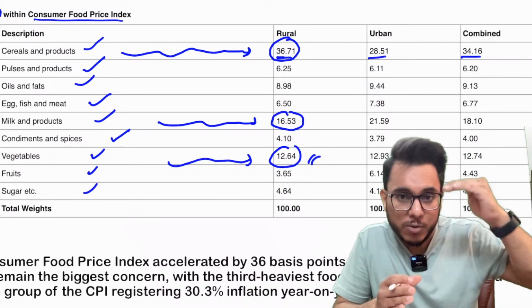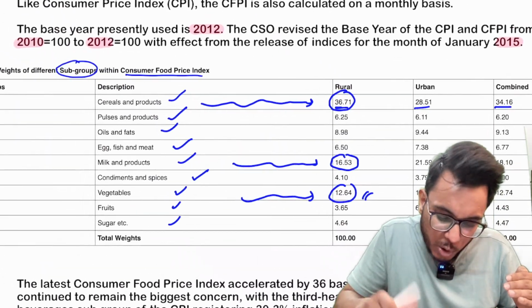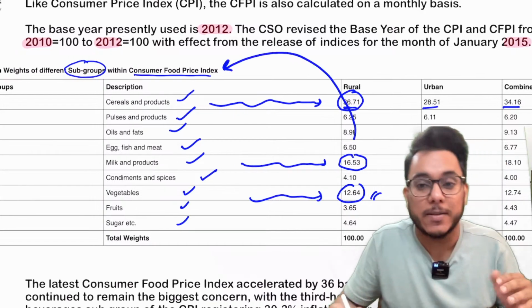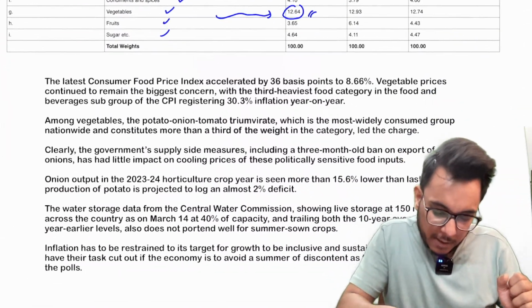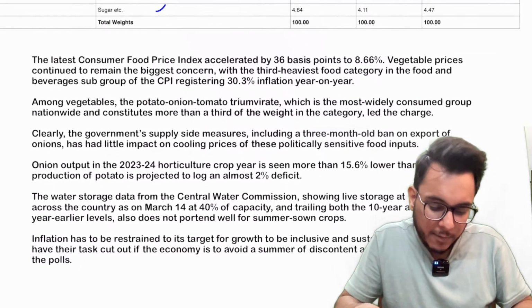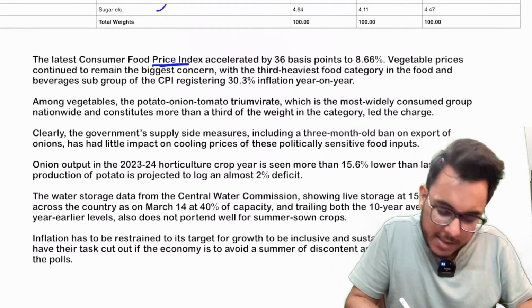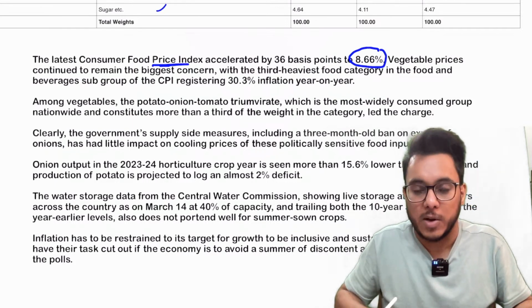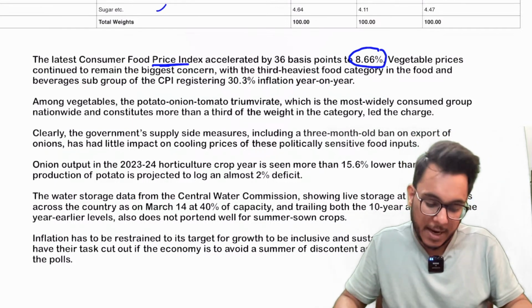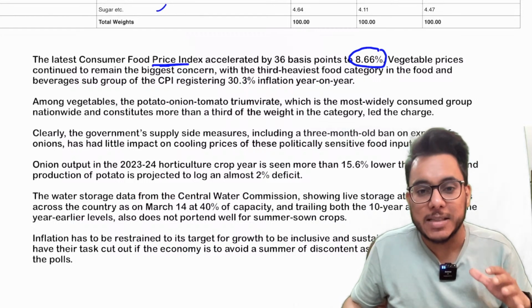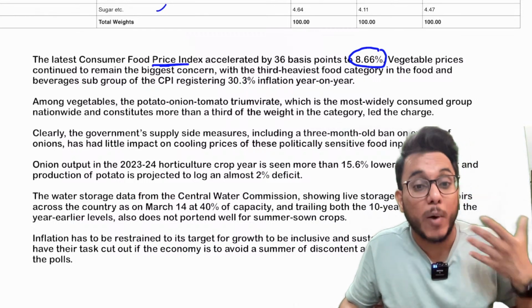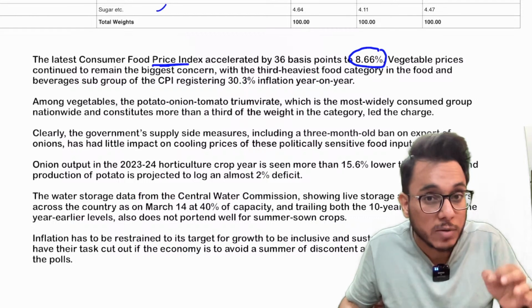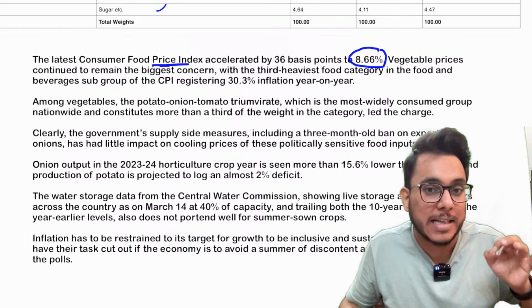So as the prices of vegetables go up, the consumer food price index will also go up. The article says that the latest consumer food price index accelerated to 8.66%, which is high. Why is it so high? It is high because the vegetable prices have gone high.